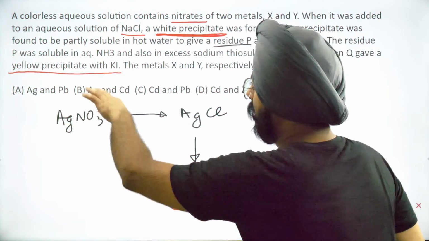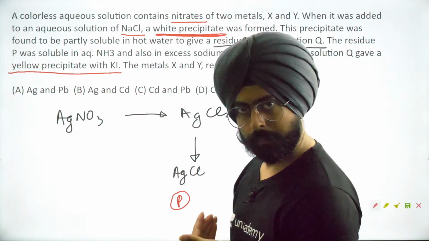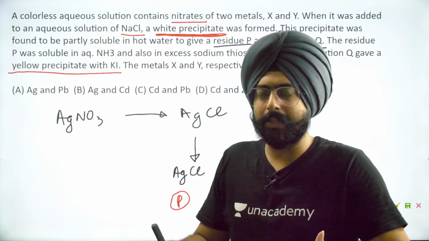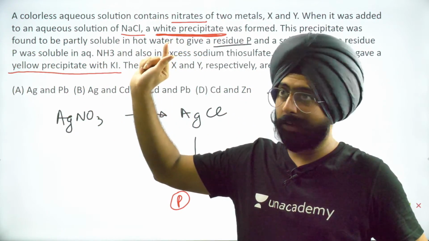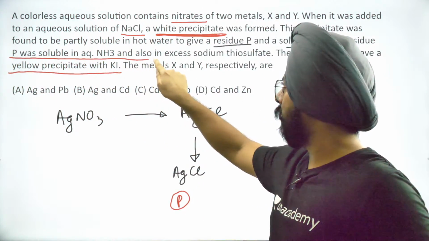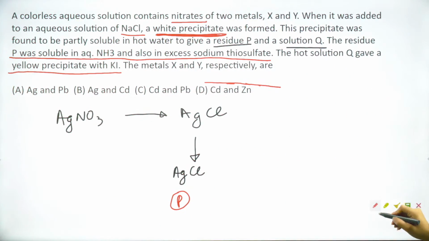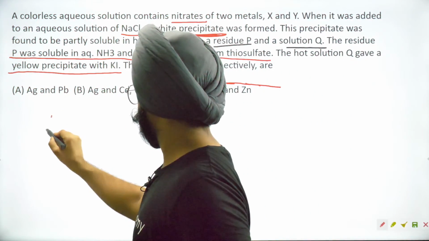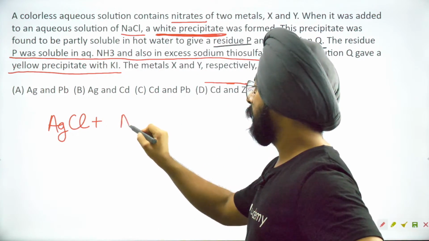Okay. Now P was soluble in aqueous NH3 and also in excess sodium thiosulfate. The more interesting part of this class and this series is that we'll try to solve the intermediate steps in the question as well. So we need to write these reactions, okay? P was soluble in NH3 and excess sodium thiosulfate. Can you please help me write these reactions? यहाँ पे लिखते हैं अपन AgCl को लेके. So first thing is AgCl is being added to aqueous NH3.